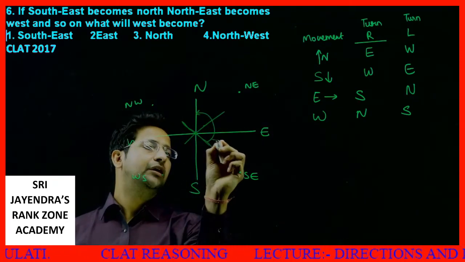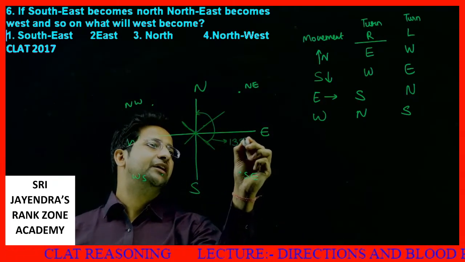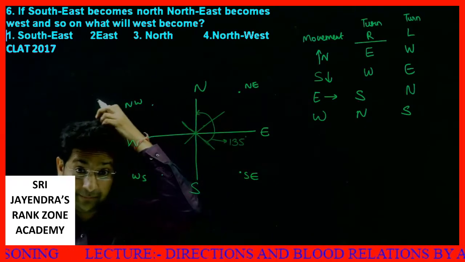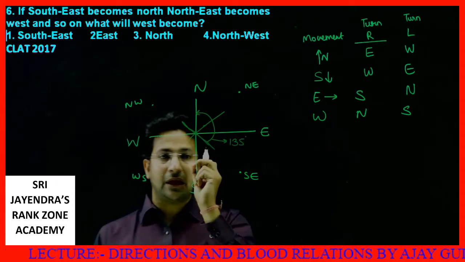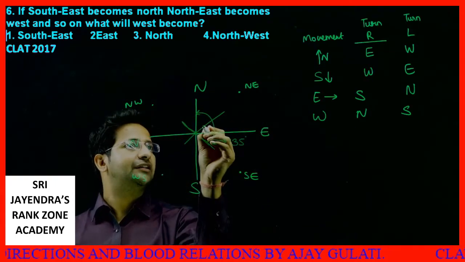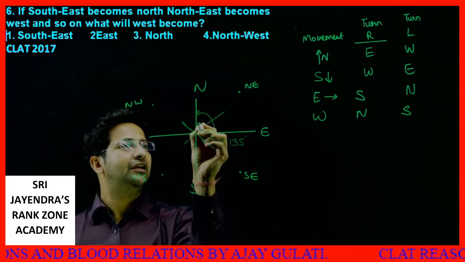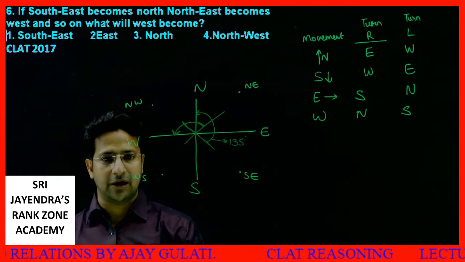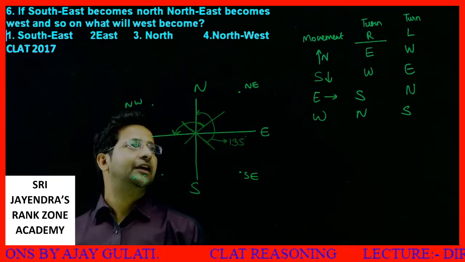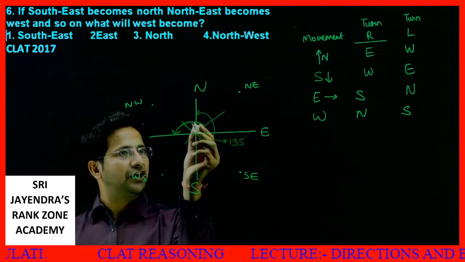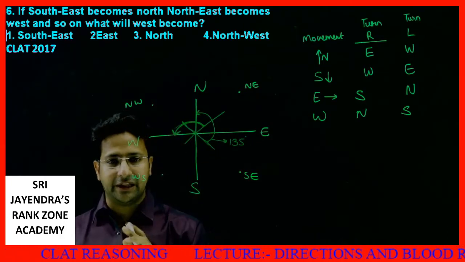This has moved 135 degrees in the opposite direction, anti-clockwise. Northeast becomes west, this northeast reaches west. So this point has moved how much? 45 degrees and then 90 degrees. So this has also moved 45 and 90, 135 degrees anti-clockwise.